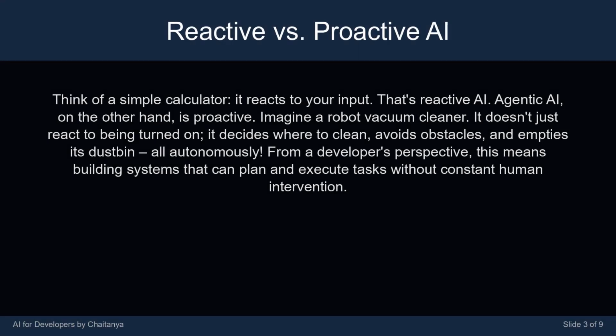Think of a simple calculator. It reacts to your input. That's reactive AI. Agentic AI, on the other hand, is proactive. Imagine a robot vacuum cleaner. It doesn't just react to being turned on. It decides where to clean, avoids obstacles, and empties its dustbin, all autonomously. From a developer's perspective, this means building systems that can plan and execute tasks without constant human intervention.